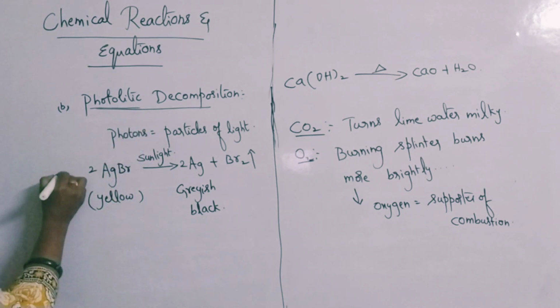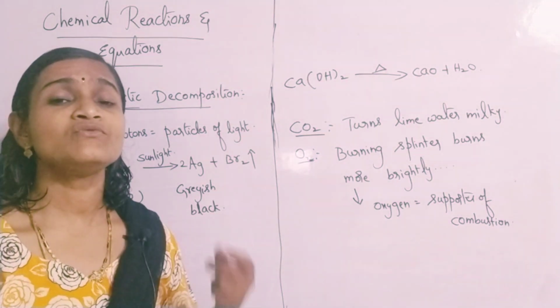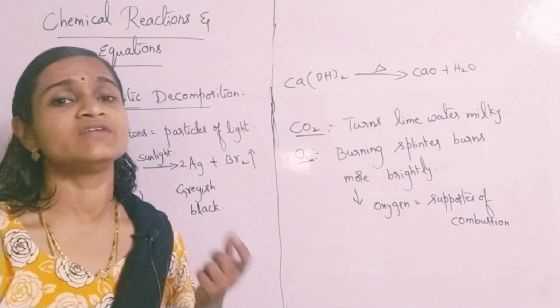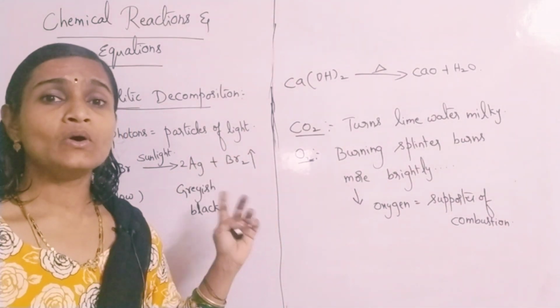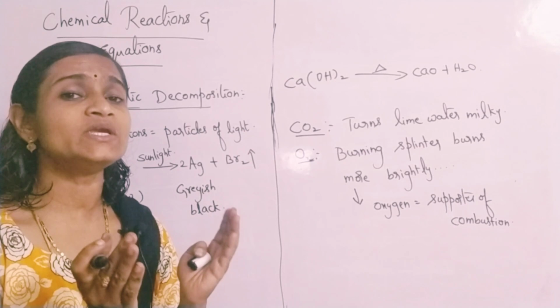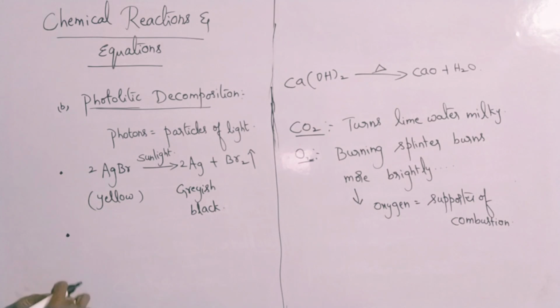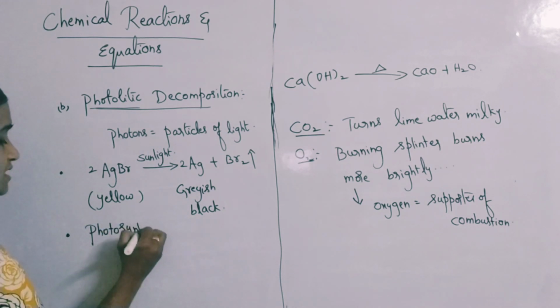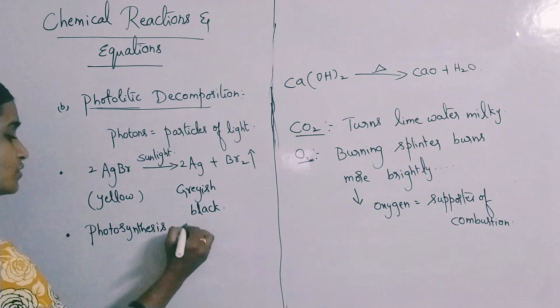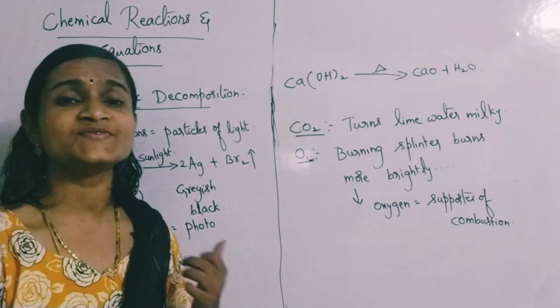Then only you call it photochemical reactions. And even you know photosynthesis is also a photochemical reaction. It is not a photolytic reaction. Please understand the difference carefully. If any substance is breaking or splitting into two parts, it comes under decomposition. But here what I was telling you, photosynthesis is not a photolytic reaction, it is a synthesis reaction. Photosynthesis is an example of a photochemical reaction but not photolysis. The word lysis stands for what?